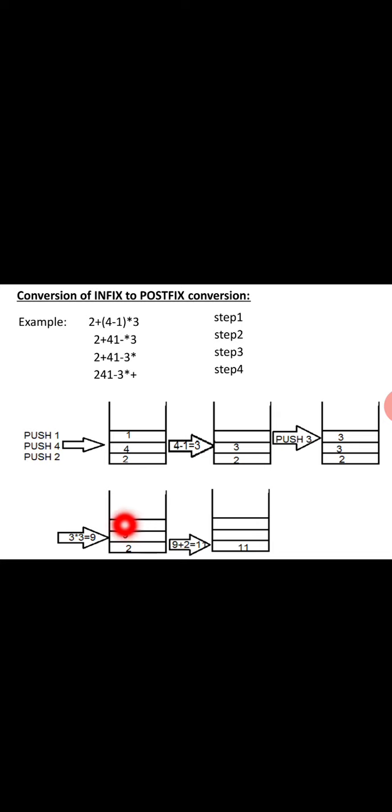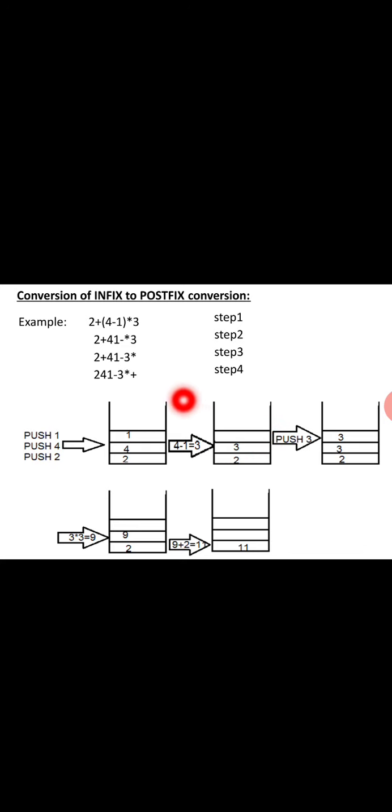For example, when you are evaluating the postfix expression, first we read 2 and push it to the stack, then push 4, then push 1. When we get minus, we pop the top two values, 4 and 1, and compute 4 minus 1, which is 3, and push that value to the stack. Now the stack has 2 and 3.